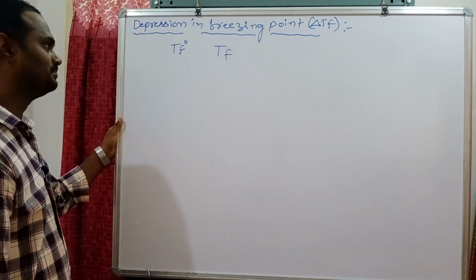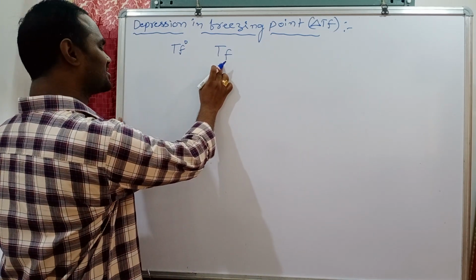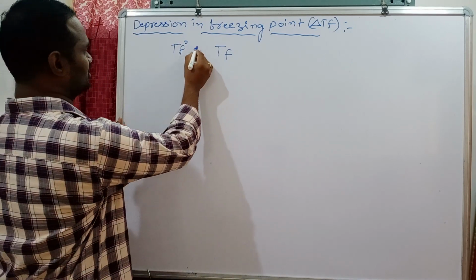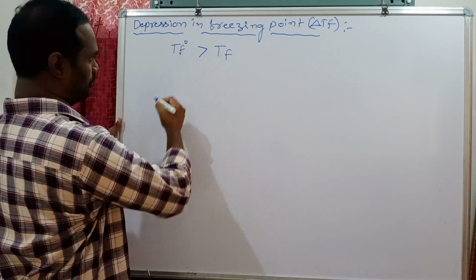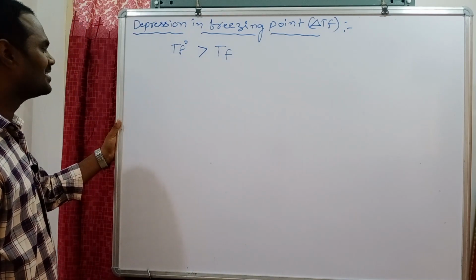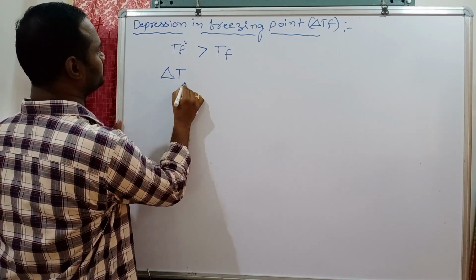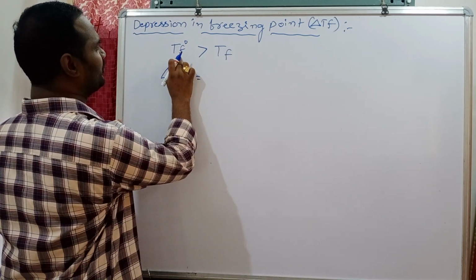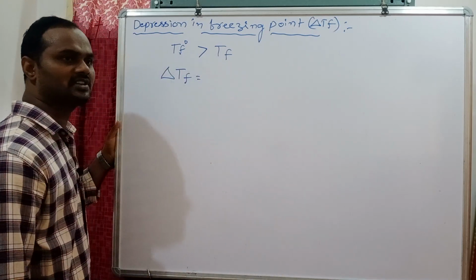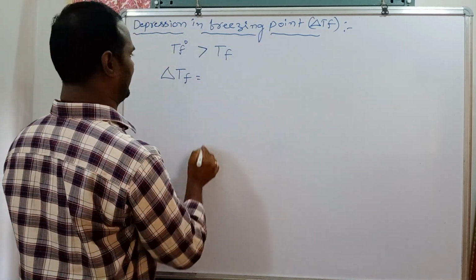In general, the freezing point of the solution is always less than the freezing point of its pure solvent, which is the higher value. Based on this, the difference between the freezing point of the pure solvent and the freezing point of the solution is called depression in freezing point.